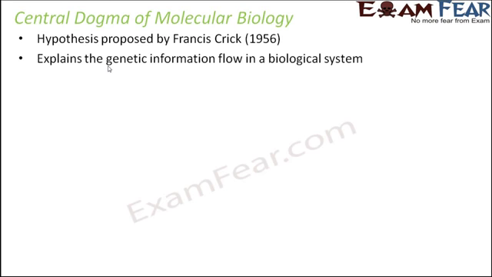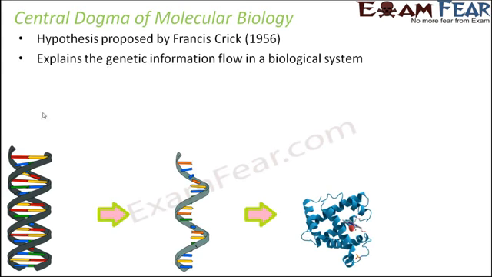According to this hypothesis, it explains the genetic information flow in a biological system. As per this, in any biological system, the genetic information will flow in the following manner. The genetic information will be stored in DNA, and then it will be expressed in the form of RNA, and then this RNA will synthesize proteins as per that information. And these proteins in turn will control the traits which are seen in an individual. So this was the central dogma of molecular biology.